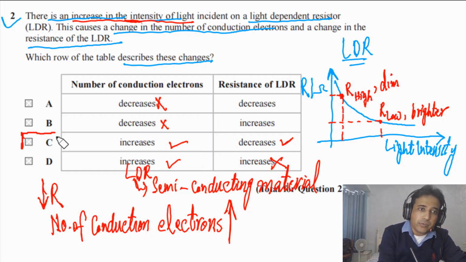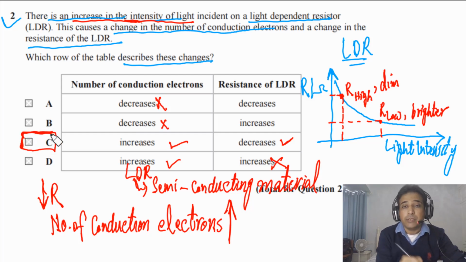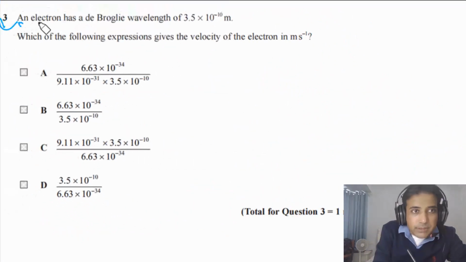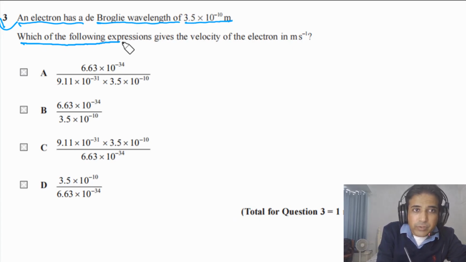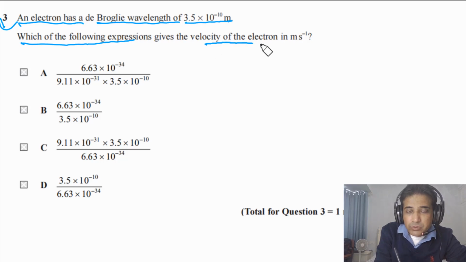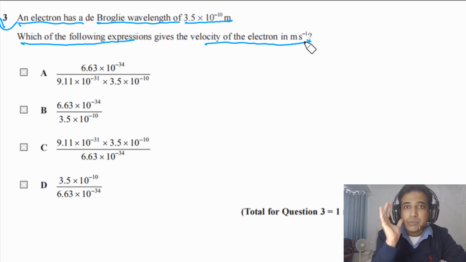So the answer for this question is C. Very important point, you need this one for your exam. Third question says an electron has a de Broglie wavelength of 3.5 times 10 to minus 10 meters. Which of the following expressions gives the velocity of the electron in meters per second?